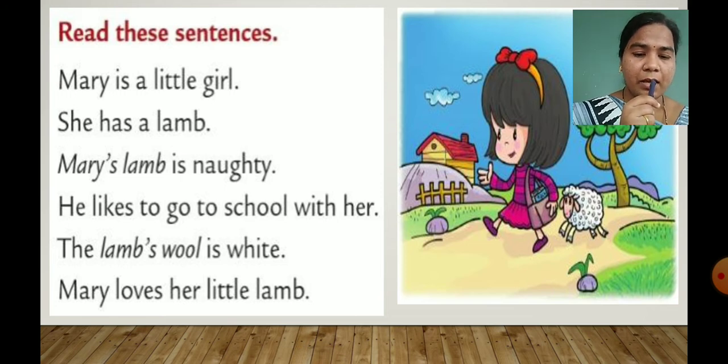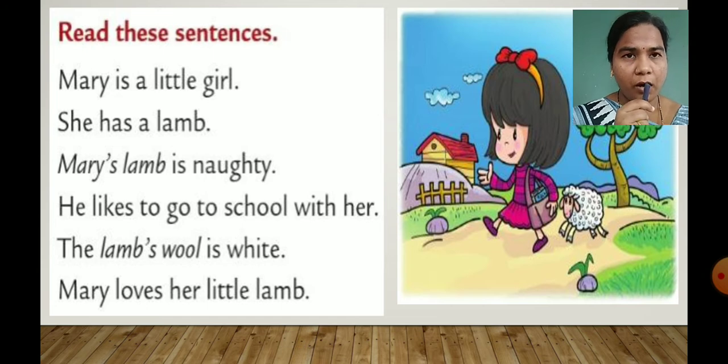Lamb, it means baby of sheep. So children, Mary is a little girl. What is the name of the little girl, children? Mary. Okay, and she has a lamb. Mary's lamb is naughty. Now this lamb is naughty.